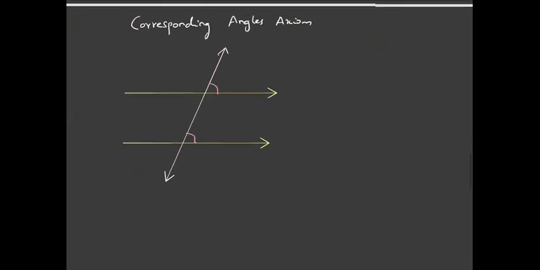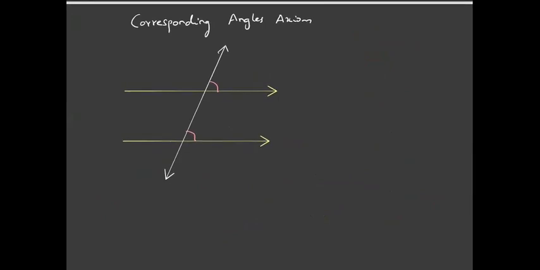Now let us understand the corresponding angles axiom. We have assumed that this is true. Let us say we are given two parallel lines, and this is a transversal cutting these two parallel lines. Now we assume that these corresponding angles are equal. This is our assumption. It is clearly evident that the angle between these two lines is the same as the angle between these two lines, because these two lines are parallel.